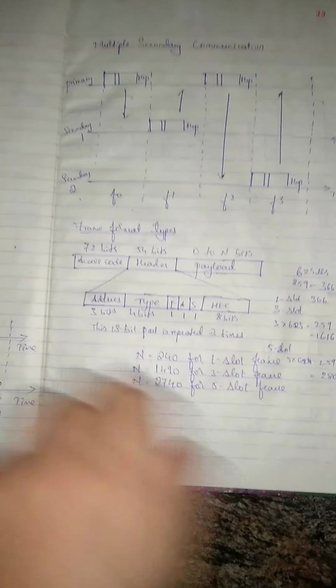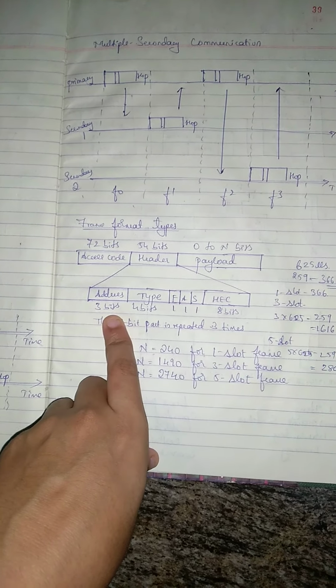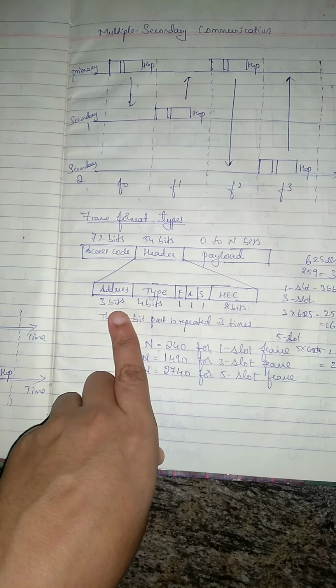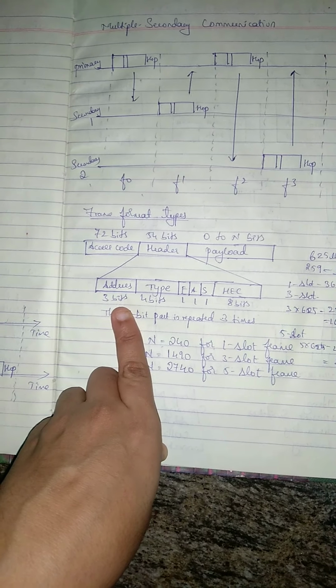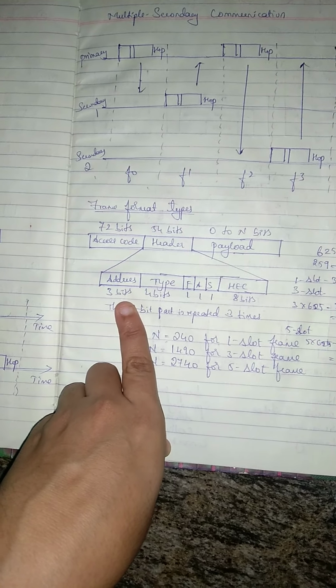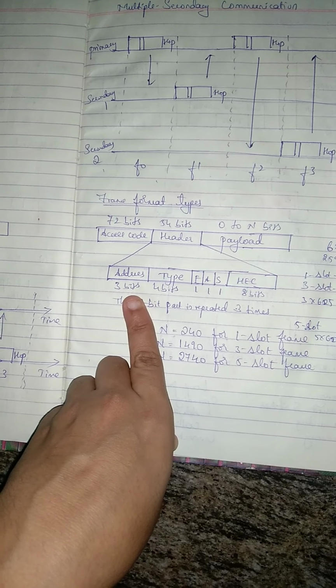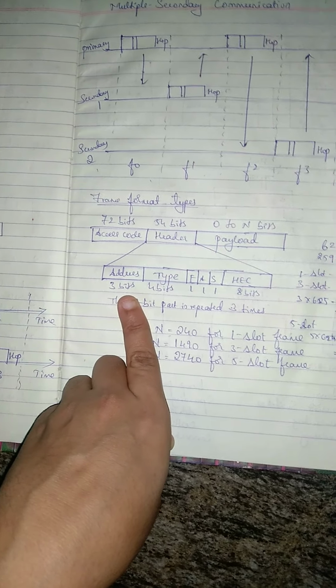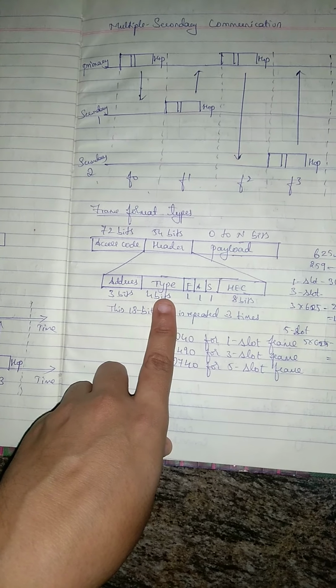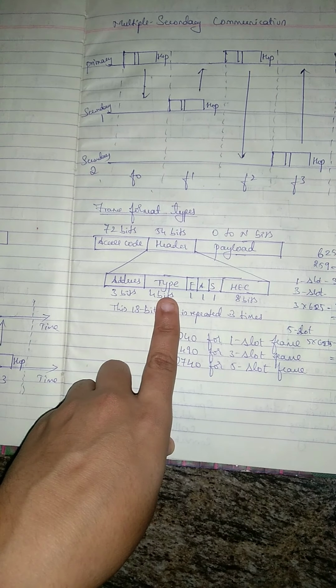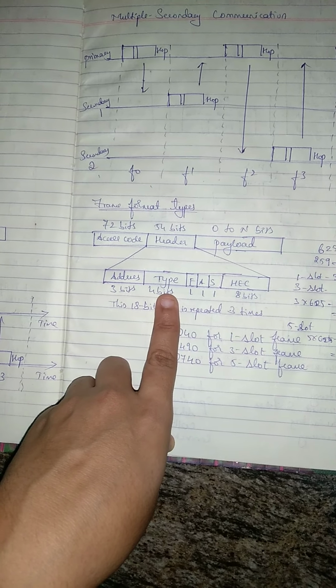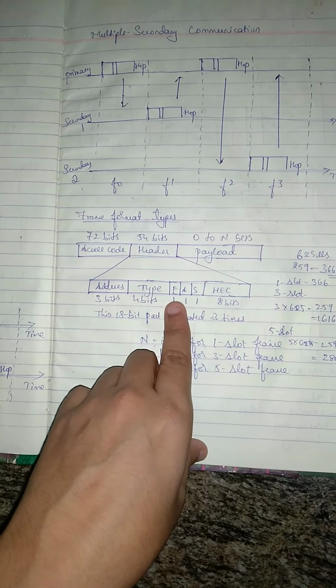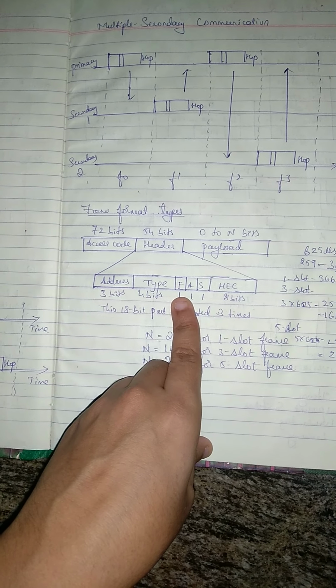You can see the first one in the header, that is address, which is of 3 bits. This subfield can define up to 7 secondaries. If the address is 0, it is used for broadcast communication of the primary to all secondaries. Type is of 4 bits, and defines the type of data coming from the upper layers. F means flow control.